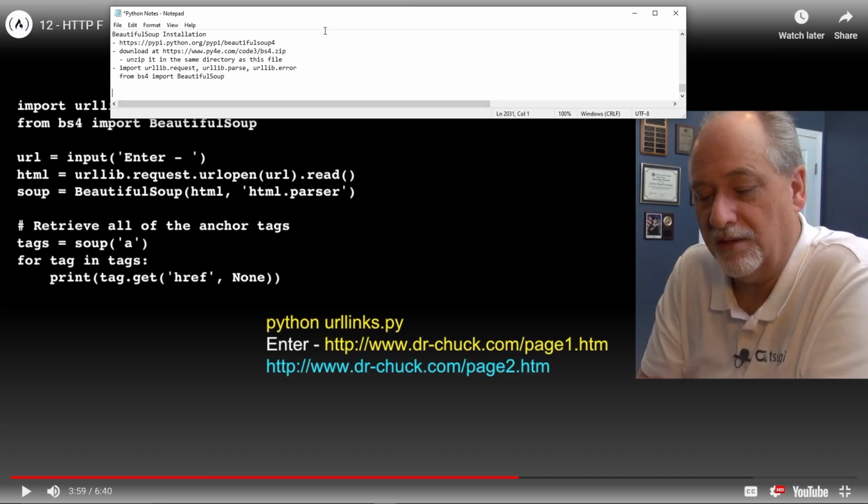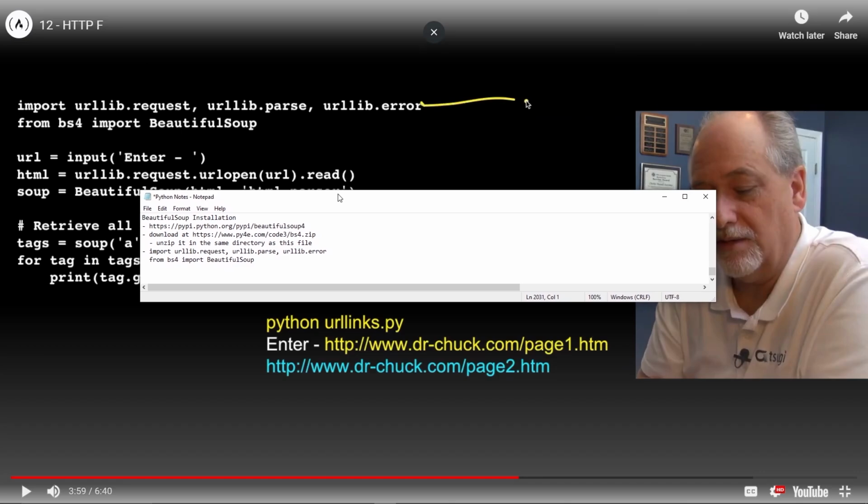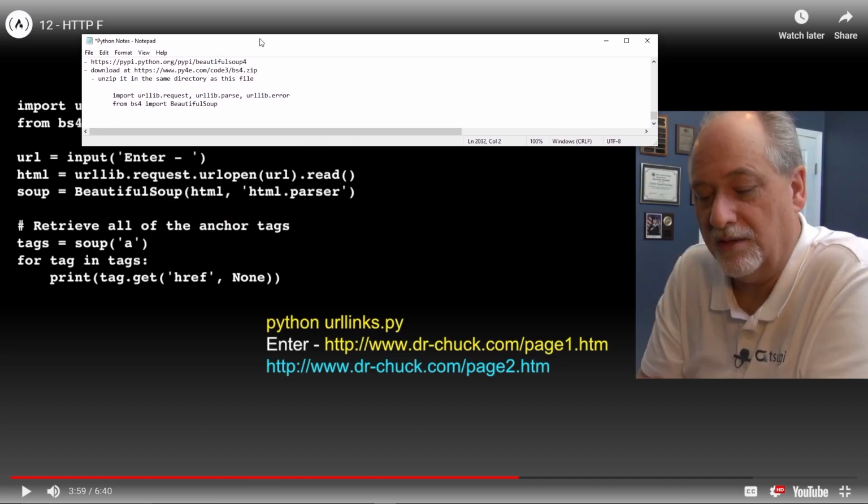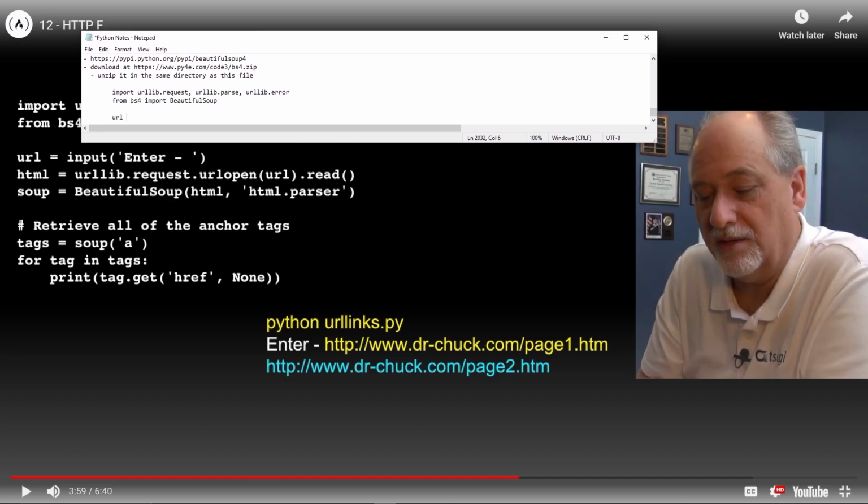So what we would do here, let's do this part. Actually, let's drop this part down and tab it over and then get rid of this. Bring it back up and tab this over too. And let's come down here and say URL equals input, and then we're going to put in here a string that says enter space.